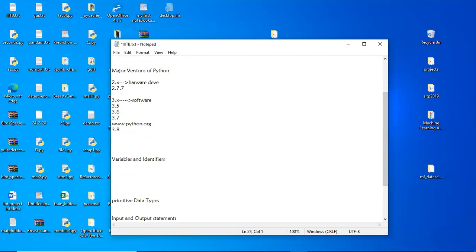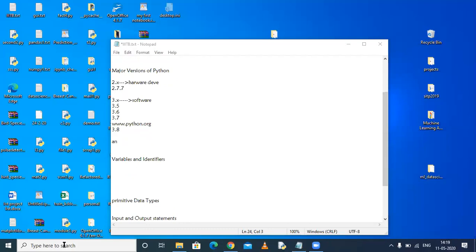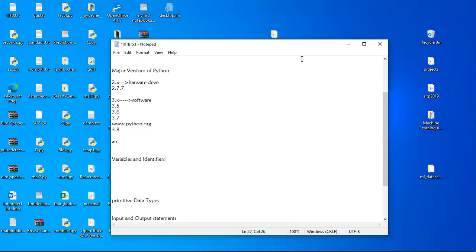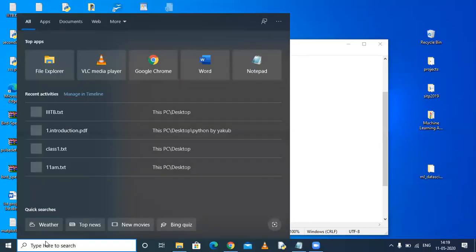how to use this Anaconda platform. You might have installed this platform. After that, you need to go to the search icon and type Anaconda.